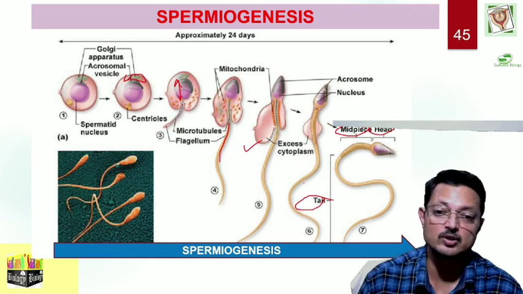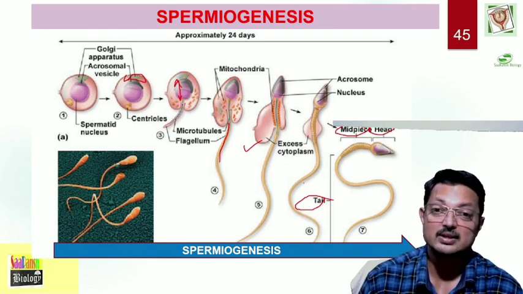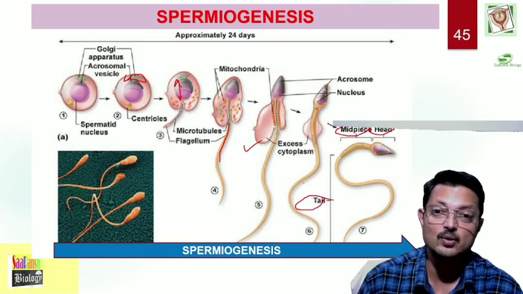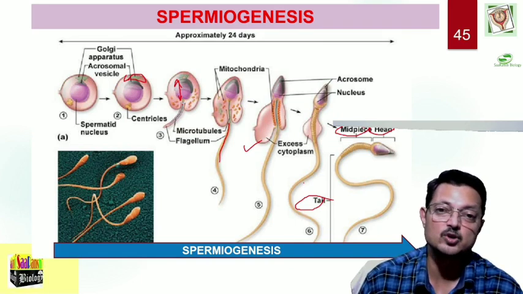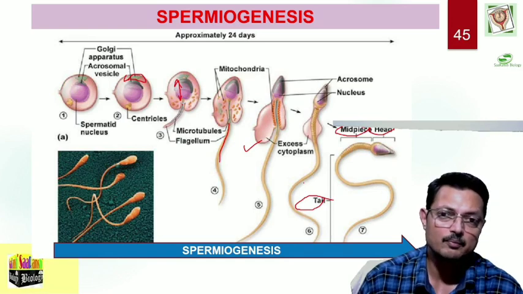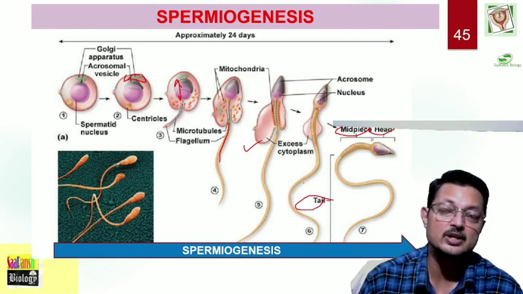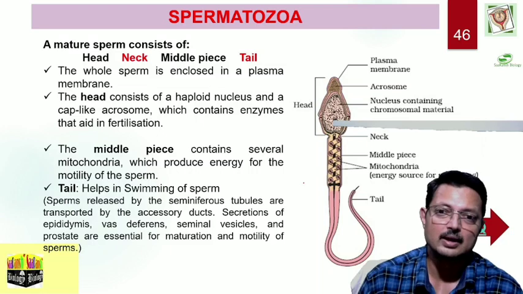So, this is spermiogenesis. Whenever you are asked to differentiate between spermiogenesis and spermatogenesis, you can keep this in mind. Spermatogenesis is the overall process of production of spermatozoa from spermatogonial cells, whereas conversion of spermatids into spermatozoa is called spermiogenesis. Let us have a look at the spermatozoa.